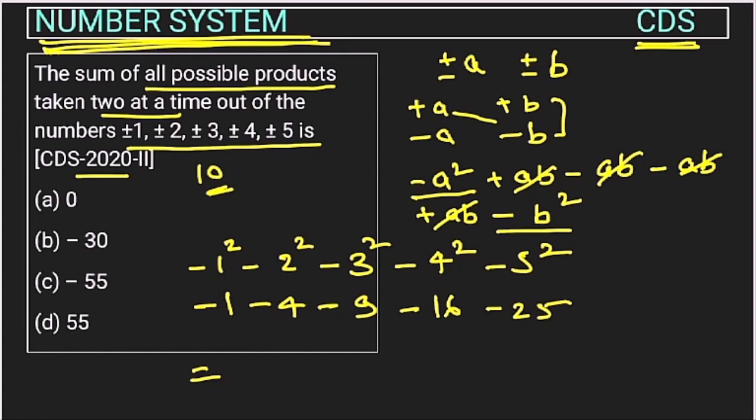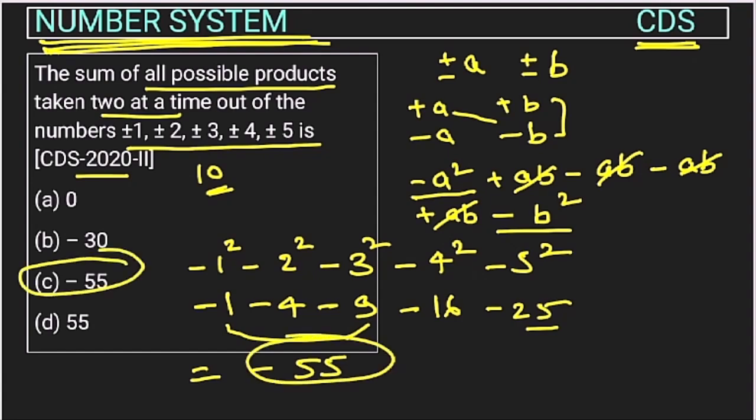So this will be 25 plus 16, 25 plus 20 will be 45, right? 45 and 9 plus 1, 10. So this will be minus 55. So the answer will be minus 55. So option C is the correct answer, right?